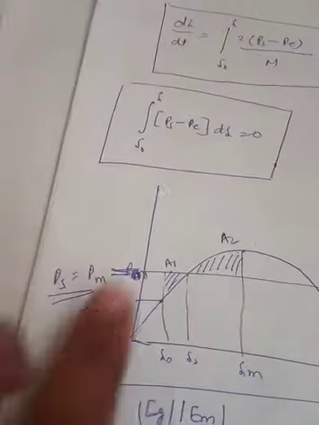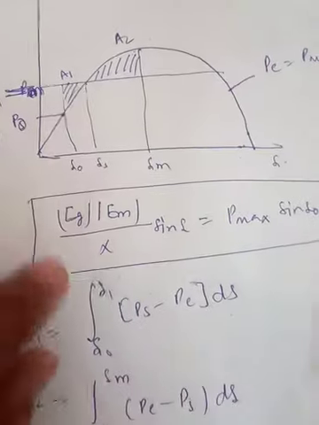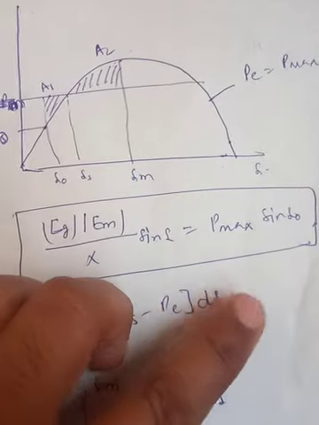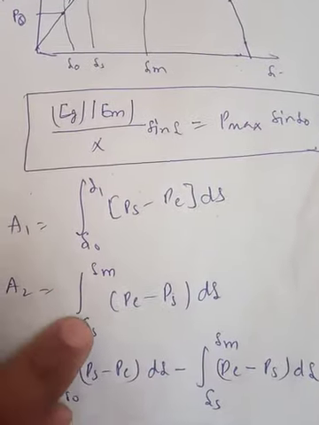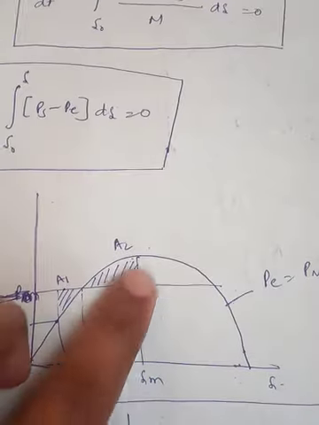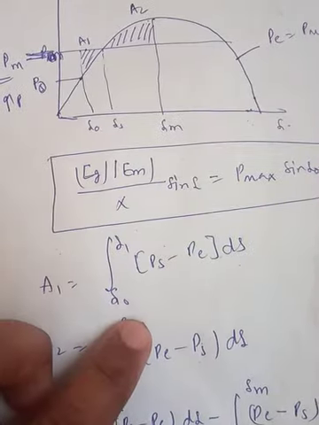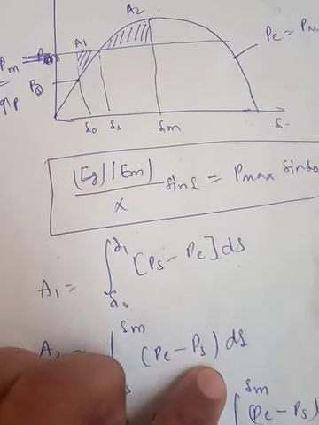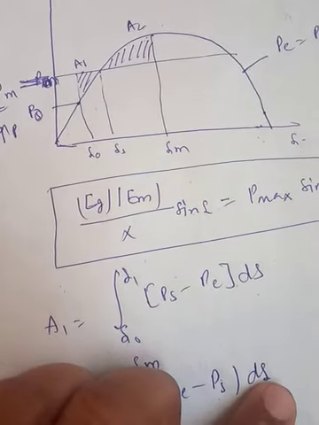Now if I talk about the area A1, it can be calculated as the integral from delta 0 to delta S of (PS minus PE) d delta, and the area A2 can be written as the integral from delta S to delta M of (PE minus PS) d delta.